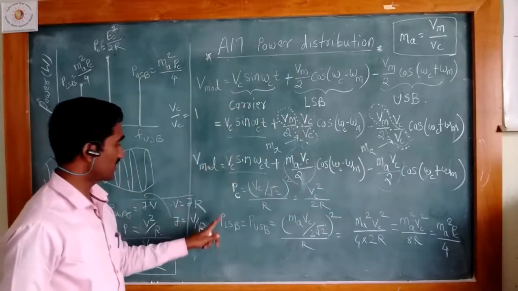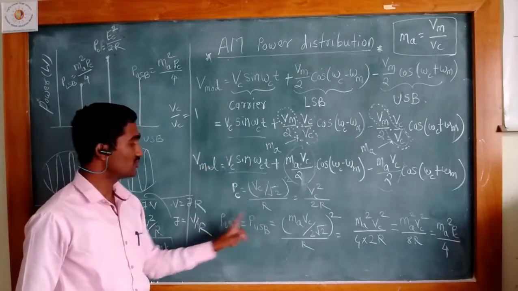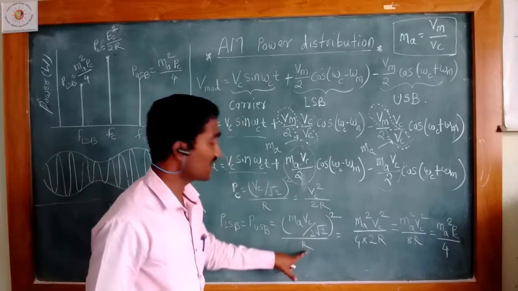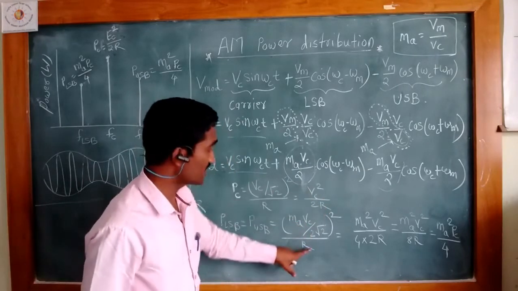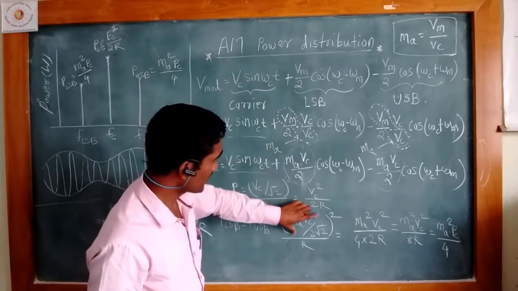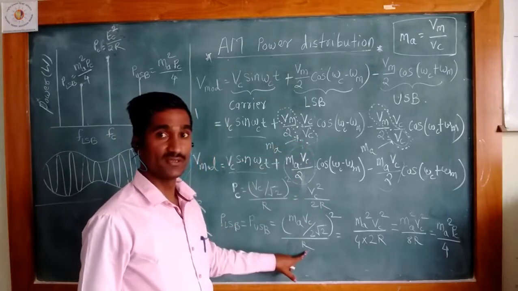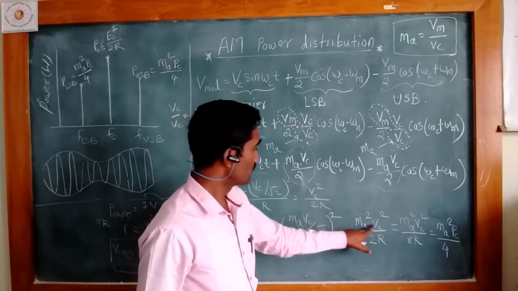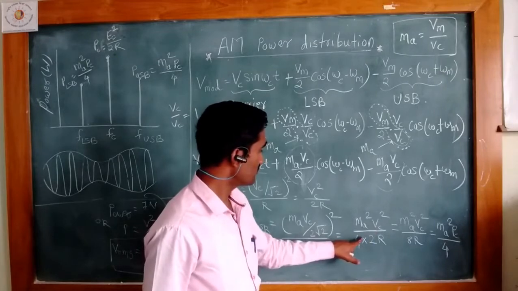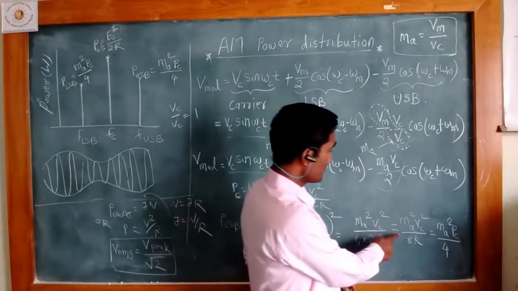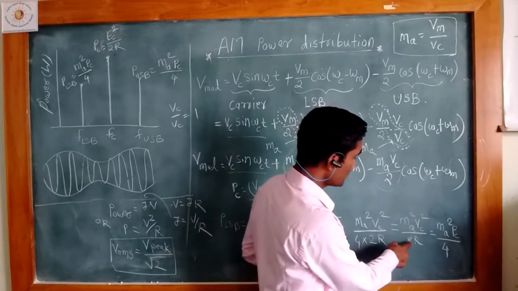So the power for the LSB and USB is the same, in the form of voltage square divided by R. Now the voltage is this quantity. If we solve this, we get Ma square Vc square divided by 4, divided by twice R, which is Ma square Vc square divided by 8R.